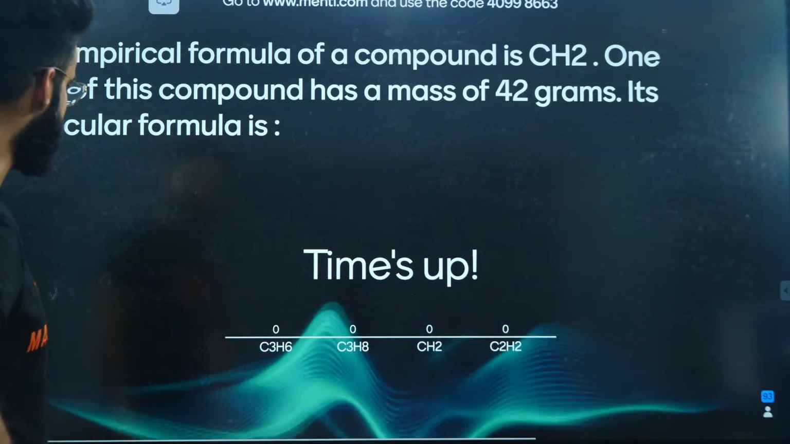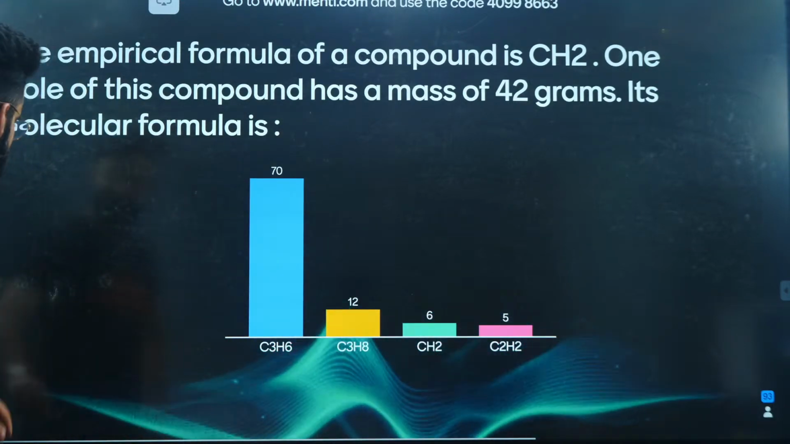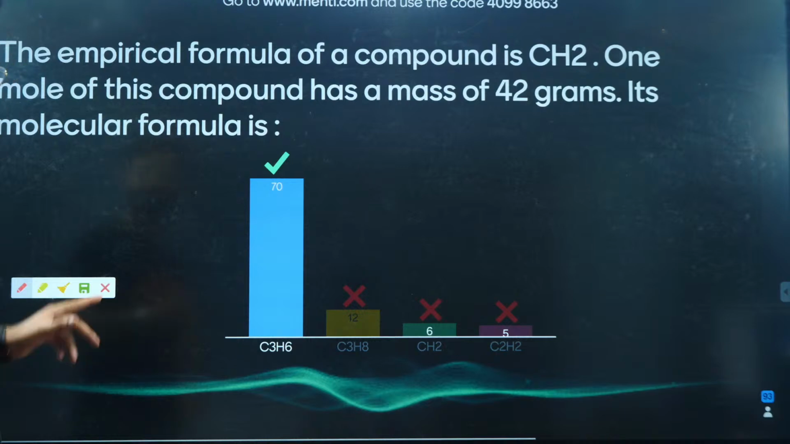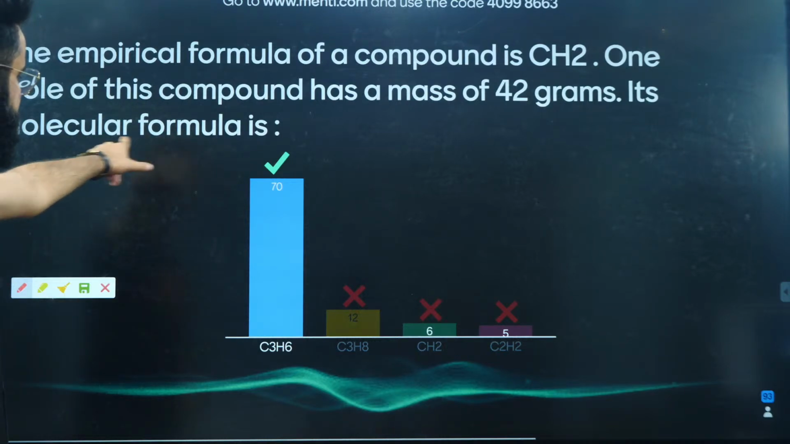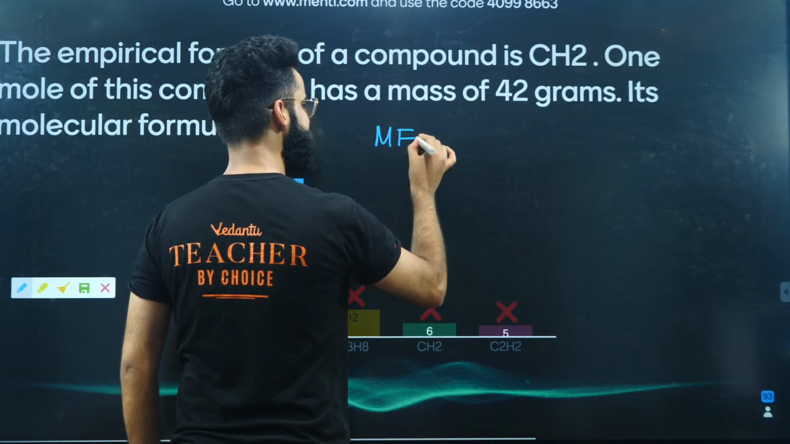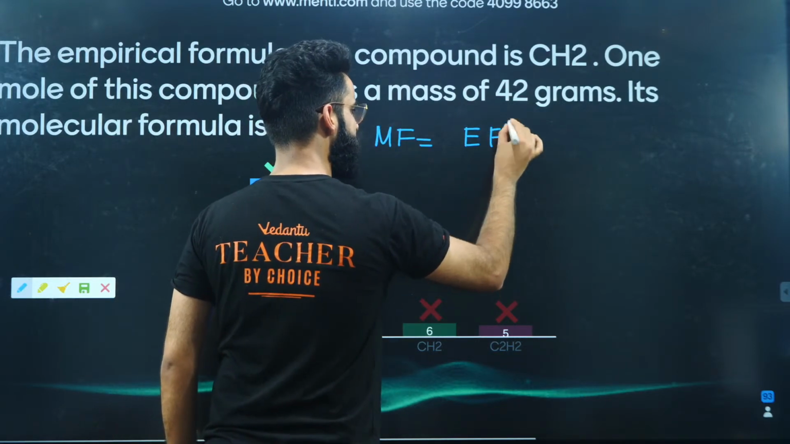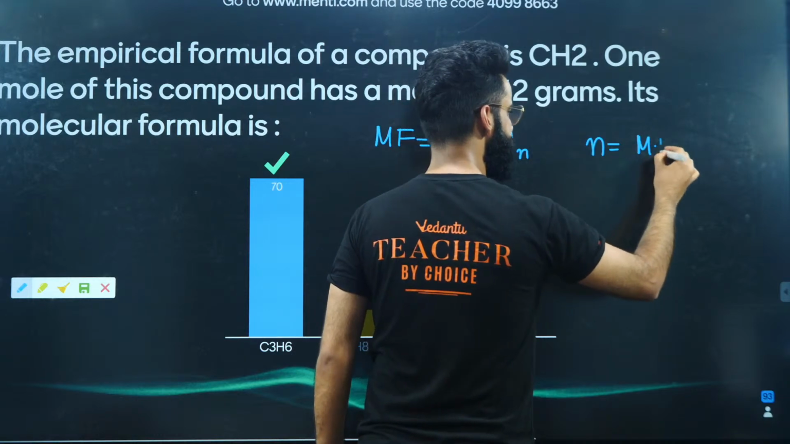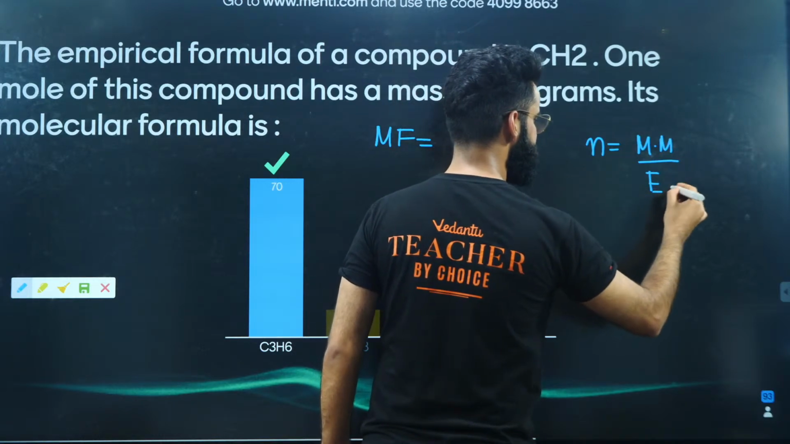Okay, so the time is up. Let's see how many of you have solved it properly. Well, I can see the majority of the students have given the correct answer. That's absolutely wonderful. What was I supposed to calculate? I was supposed to calculate the molecular formula. People, I hope you remember. Molecular formula is equal to empirical formula multiplied by n, right? And what is n? n is simply the molecular mass of the substance divided by the empirical mass of the substance, right?